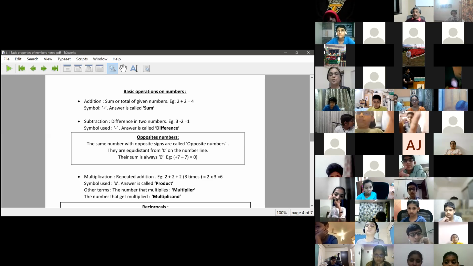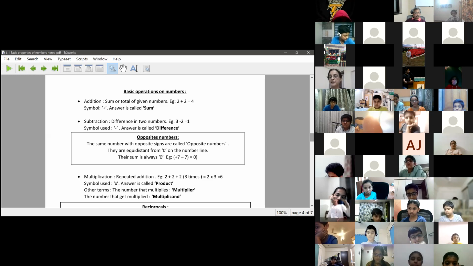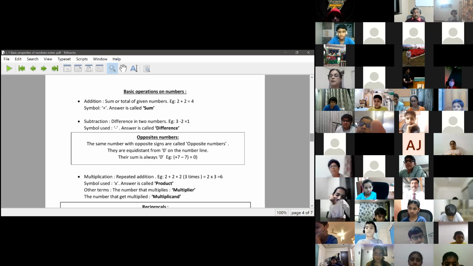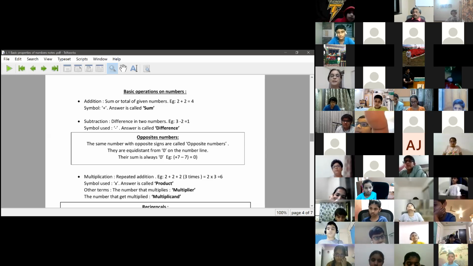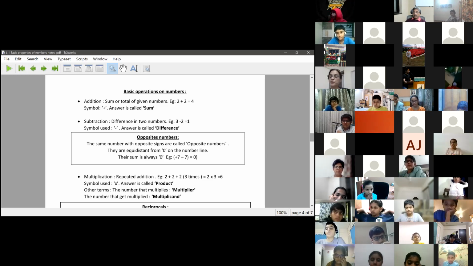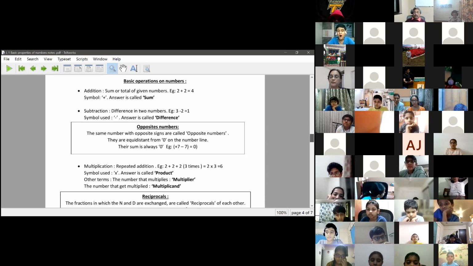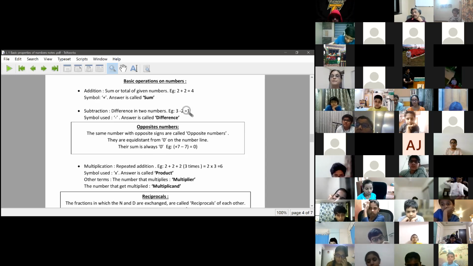All of us know what is plus, minus, into, and divide, isn't it? Addition is just the total of two numbers. Subtraction is the difference in two numbers. Multiplication, we all know, is multiple addition. When I add 2, 2, 2, 3 times, I am as good as multiplying it by 3.